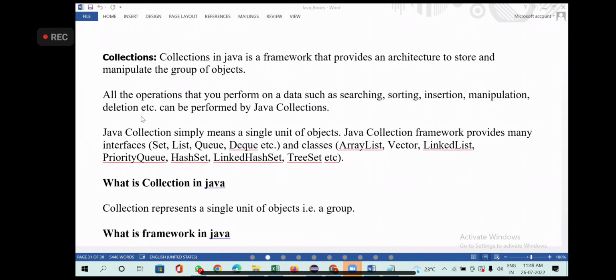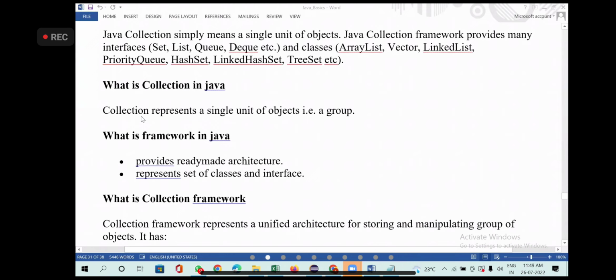Okay. What is collection in Java? Collection represents a single unit of object. Collection represents a single unit of object, that is a group. Okay. Now what is framework in Java? It provides, as said, a ready-made architecture. Not only in Java, wherever you say framework, it's ready-made. Just go and use them. So framework represents a set of classes and interfaces. If someone is asking you what is a collection, it's a ready-made architecture which represents a set of classes and the interfaces would be your answer.